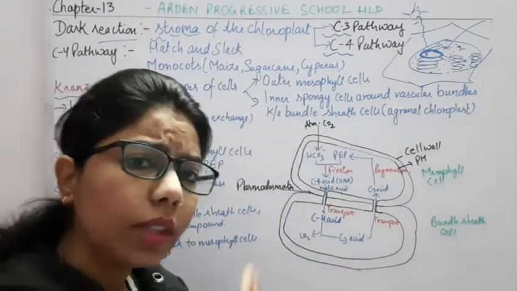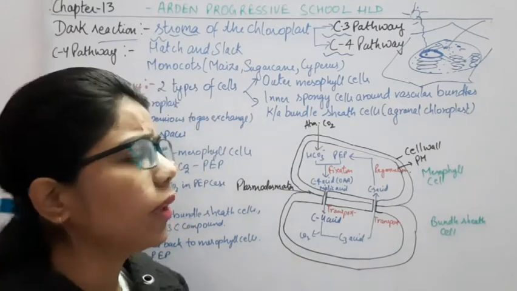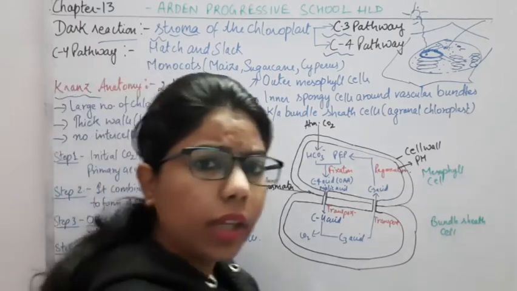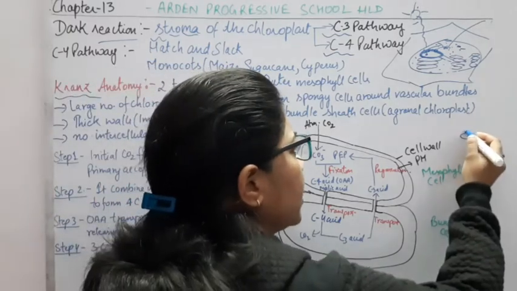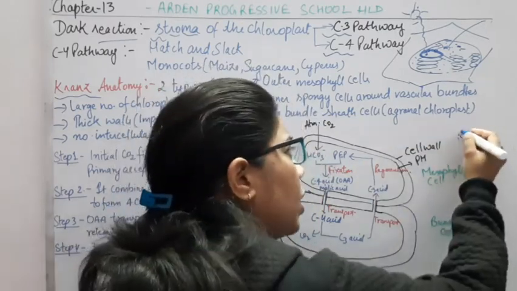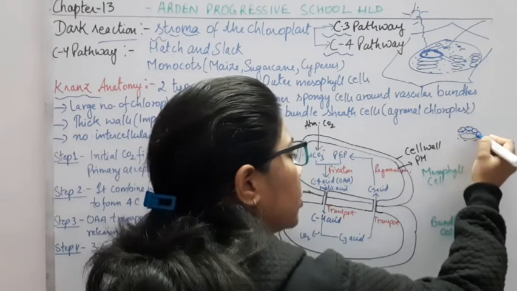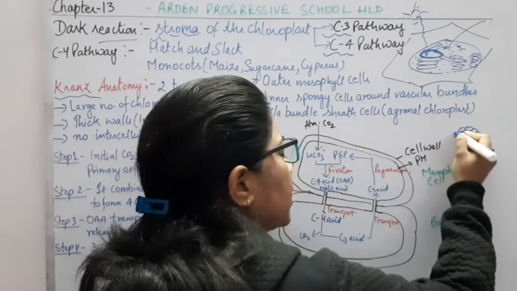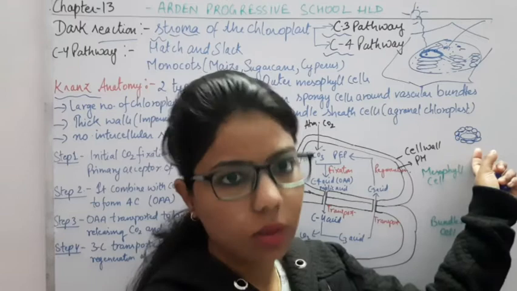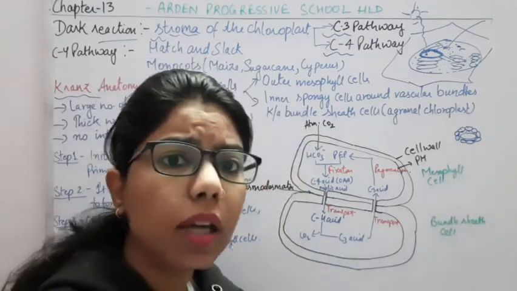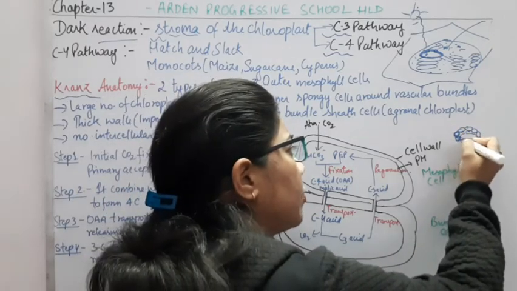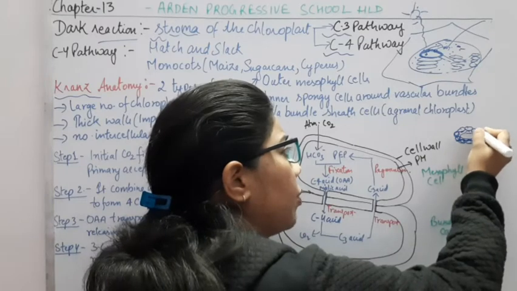How? See here. If I take a section of the leaf, if I cut the leaf, what will I see here? Some conducting tissues are present, phloem as well as xylem. Okay, these are the conducting tissues. These conducting tissues are surrounded by what? They are surrounded by some cells which are known as the bundle sheath cells. Okay, these cells have many chloroplasts and thick walls, right? So here they are covered with some different types of cells which are present in this C4 plant.